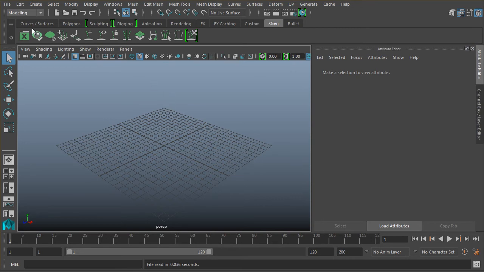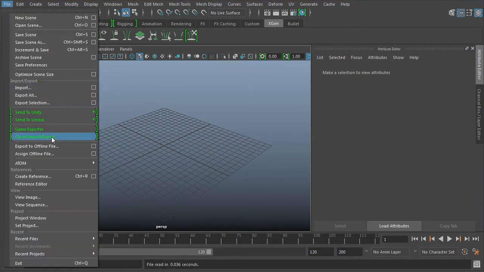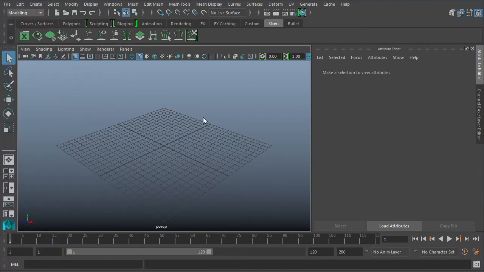So you can just go ahead and go to File, Set Project, and set to that project. Now we're in lesson 02 begin, that's inside of the scenes folder, and it's really just a blank scene. I just provided it so that you can have a starting point if you'd like. So we're going to be creating fur inside of XGen. But before we jump right into XGen, I wanted to do a lesson to discuss not just our assets, but also our workflow, as well as where to find all of the XGen tools.